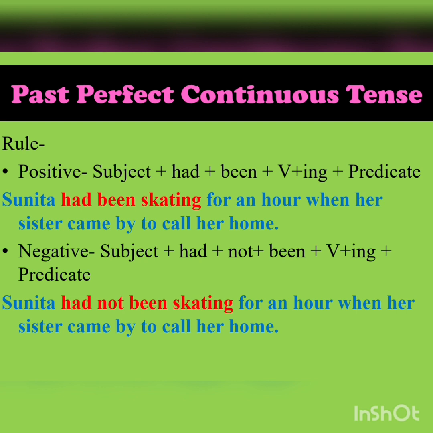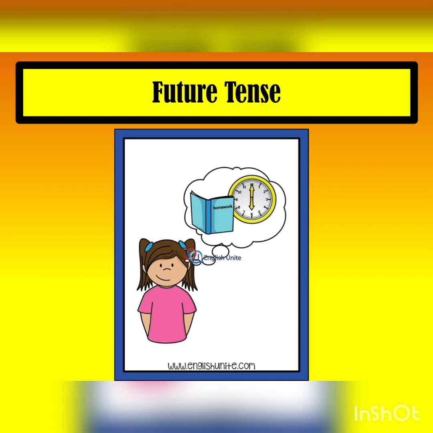And while forming negative, we again add not. So it becomes, Sunita had not been skating for an hour when her sister came by to call her home. Right, students? Now we move on to the third tense, which is future tense.